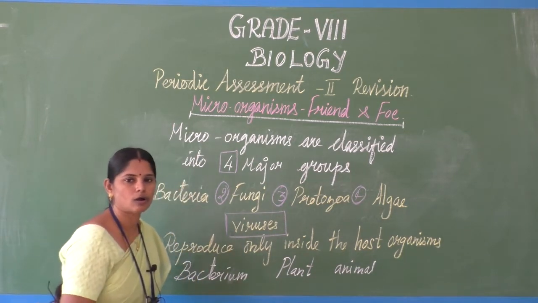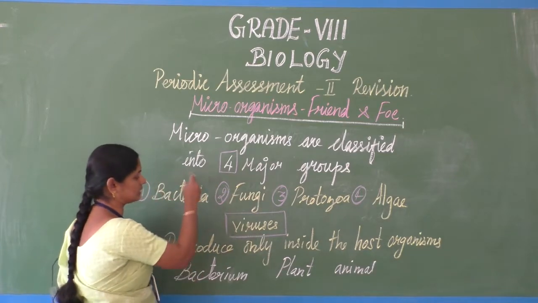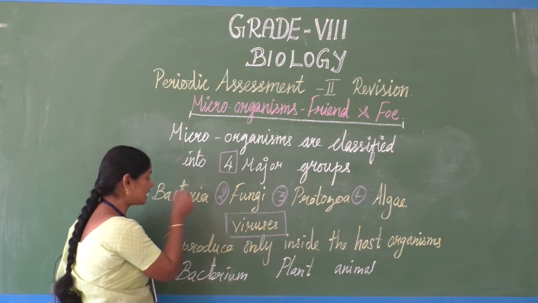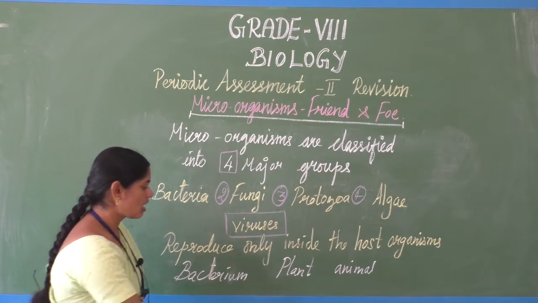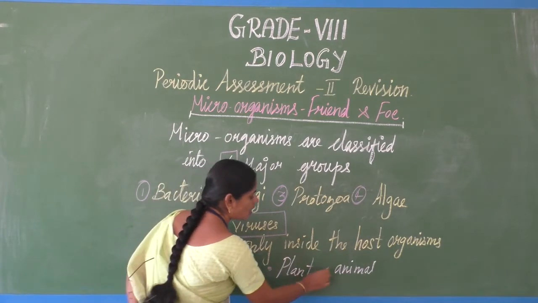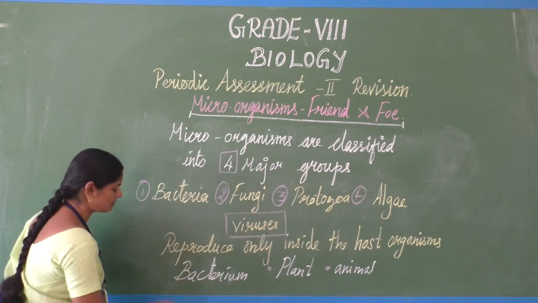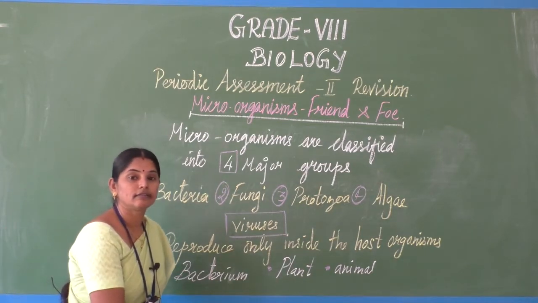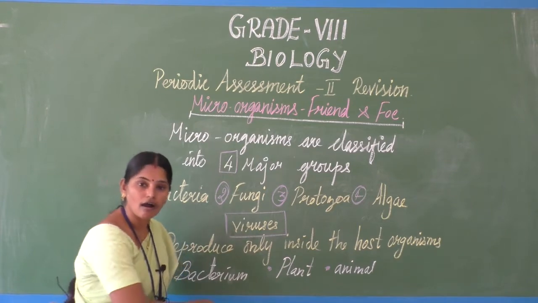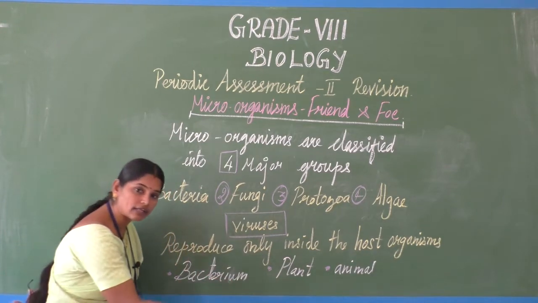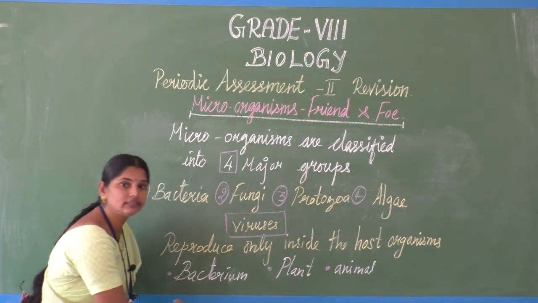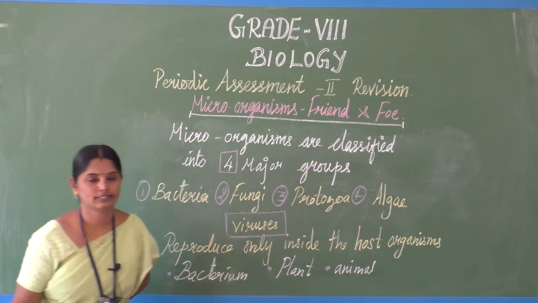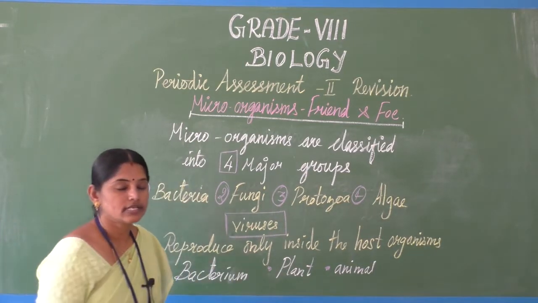That organism may be bacteria, plant or animal cell. The virus enters into the other living organism. Clear, children?